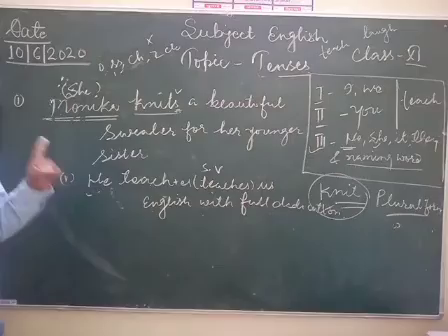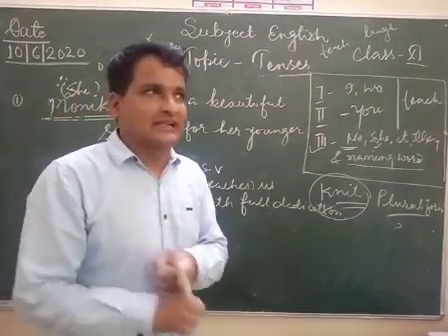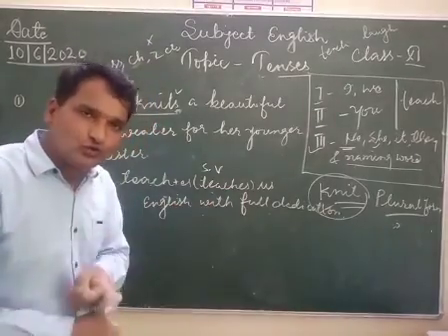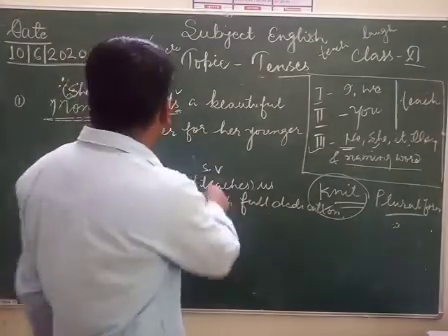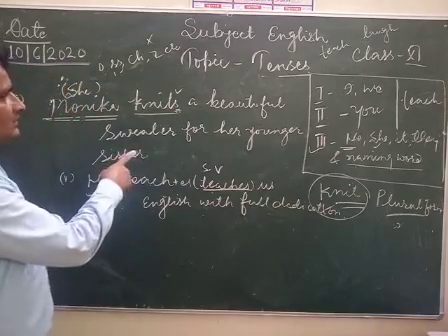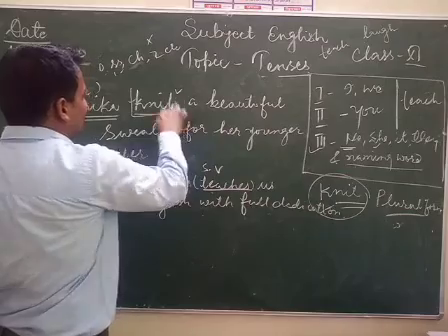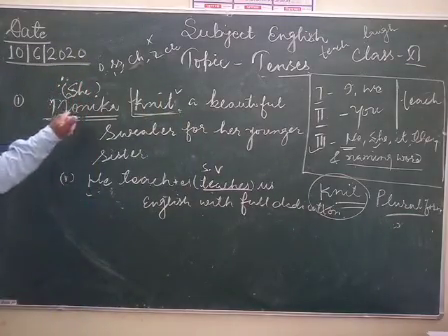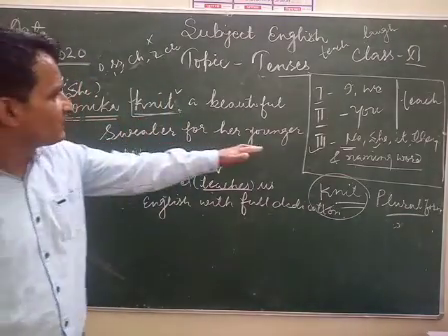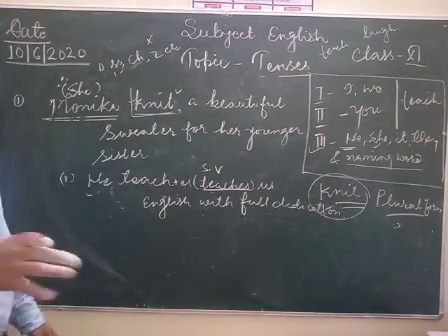My dear students, and one more thing for you. Without verb, we cannot make a sentence. It means we have to use a verb: here is the verb teach, and here is the verb knit. If अगर हमने यहाँ पे s लगा दिया, suppose हमने लिखा कि Monica knit a beautiful sweater for her younger sister, this sentence is incorrect according to English grammar.